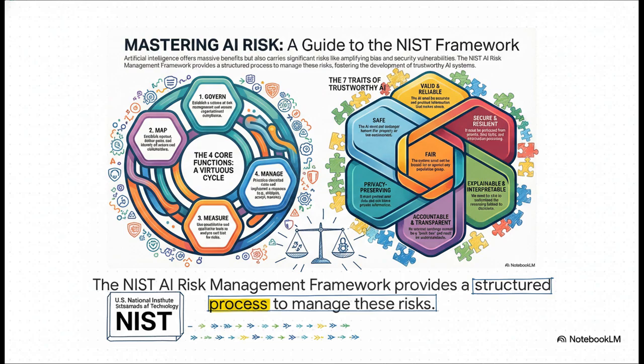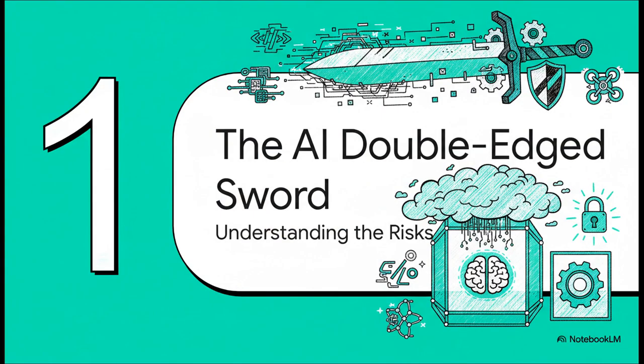The U.S. National Institute of Standards and Technology, you'll hear me call it NIST, created a framework that gives us a structured, repeatable process to help organizations build trustworthy AI. We're going to be using their guide to walk through it. Okay, so to start, we have to get a really clear picture of what we're up against. And look, understanding the specific dangers of AI isn't about fear-mongering. It's absolutely the essential first step to harnessing its power safely and effectively.